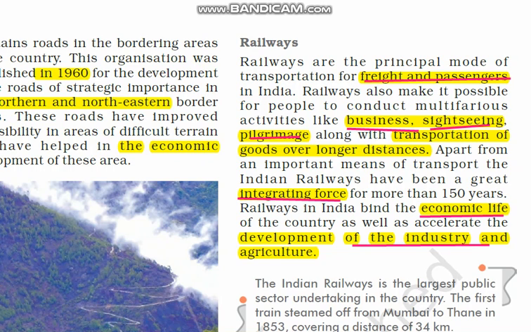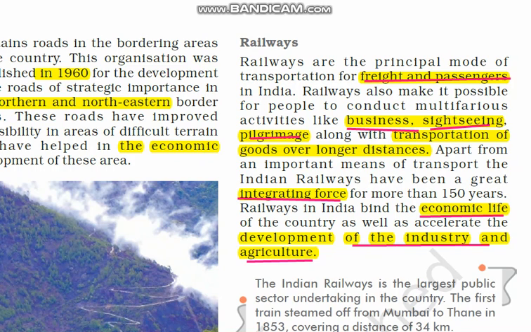Just now, as you have seen, big bulk of raw material can be transported with the help of railways. So for industries and agriculture, finished product and raw material transportation, railways play a major role. So railways play a very important role in the transport of not just passengers but also freight.